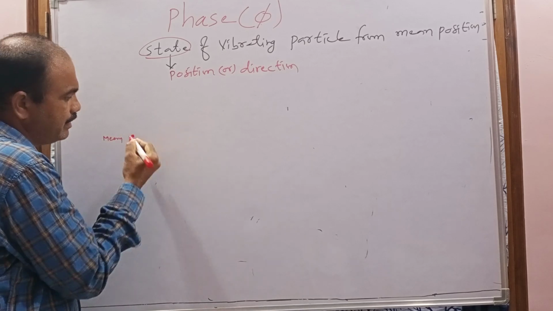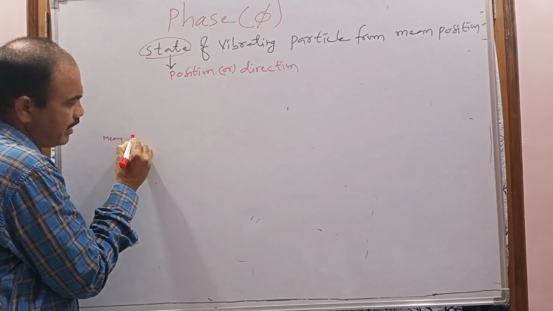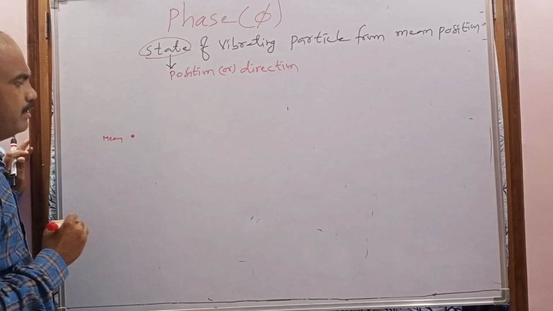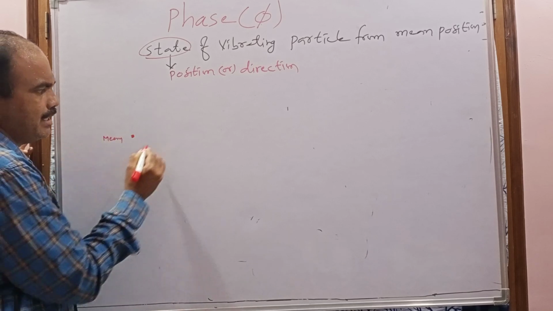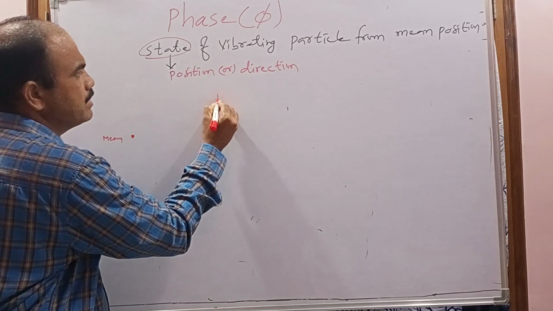In the same way, the disturbance also travels from this mean position. When it starts vibrating from the mean position, let us consider the time to be 0.